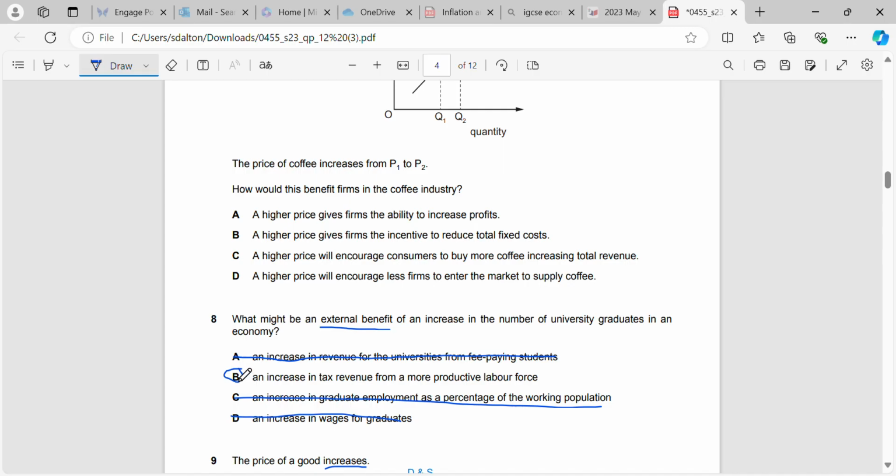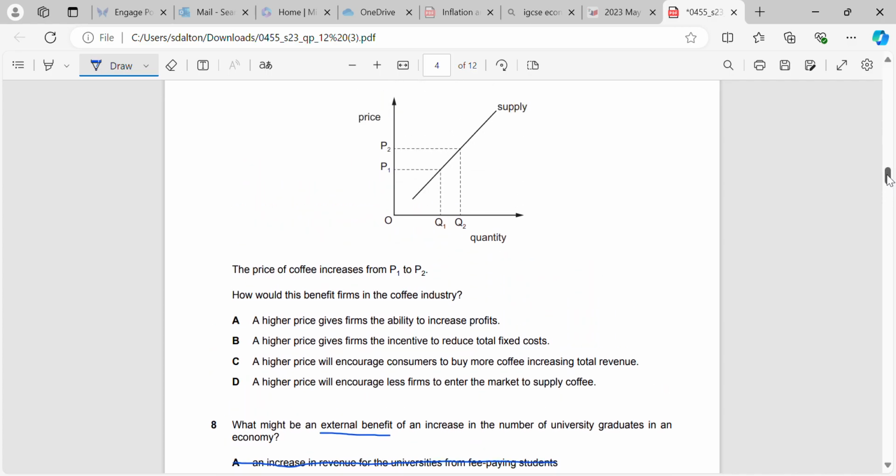Increase in tax revenue from a more productive labour force will affect everybody. That will affect people that were not involved in the number of university graduates increasing. So people who are not involved in that still get to benefit from it as a society or as an economy. Whereas all the others are directly relating to either the graduates themselves or the universities, which would be involved in the production or the consumption of university graduates. So we'd be talking about either private benefits or private costs there.